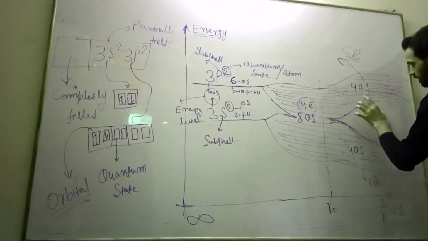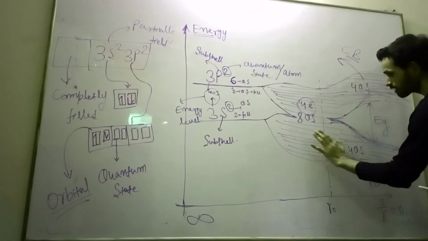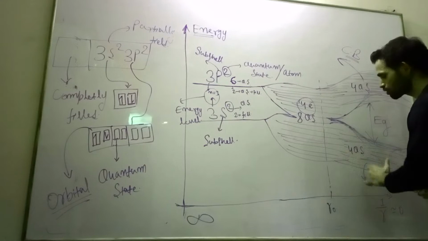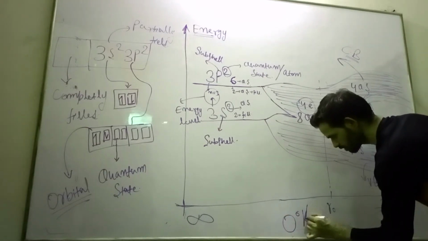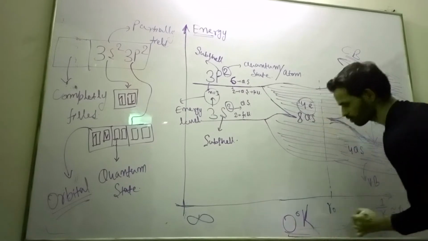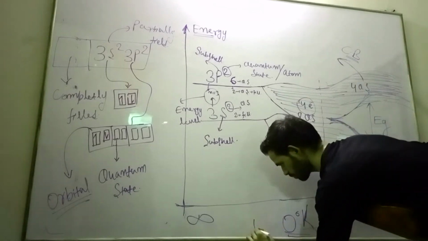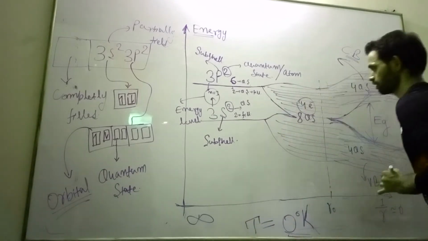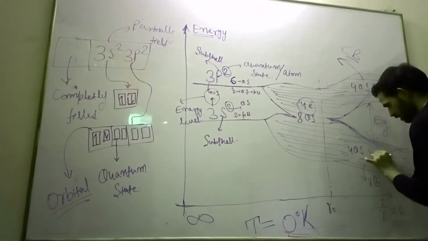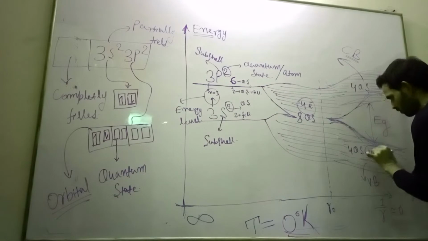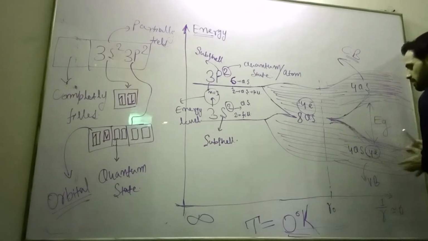It will not go here because it is at 0 degree Kelvin. All this we are doing at temperature equal to 0 degree Kelvin. Therefore all these electrons will come here. These are 4 electrons in the valence band, in the lower energy band.